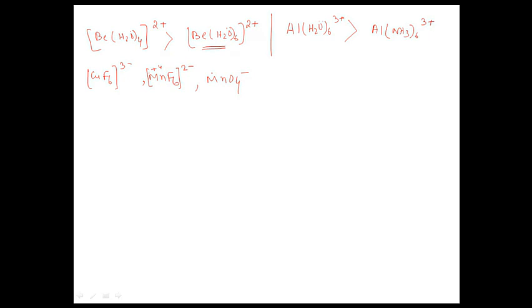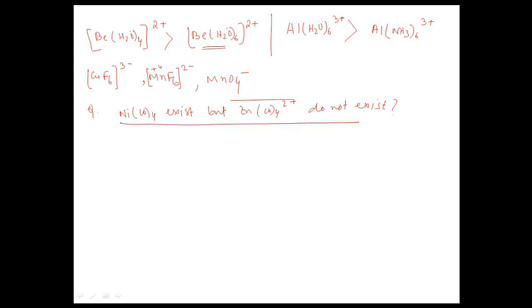In a similar way, we can explain from the electroneutrality principle why Ni(CO)4 exists, but Zn(CO)4 2+ does not exist. Because nickel is in the zero oxidation state, carbon monoxide, a neutral ligand, can stabilize the zero oxidation state of nickel.